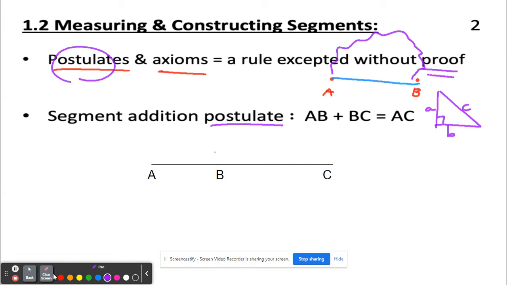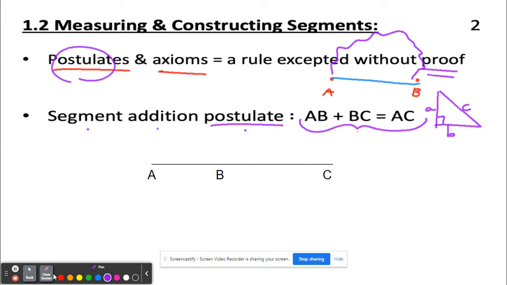I love the names of all theorems and postulates in geometry because they're very literal. So obviously we're going to be talking about segments. We're going to talk about adding them. And so we're going to say what's true, because this is assumed true, about segments when I add them together. That's the segment addition postulate. Now, most postulates are written out in a very long, wordy form. Anytime that I can, I will make those more concise, to either a formula or a picture.